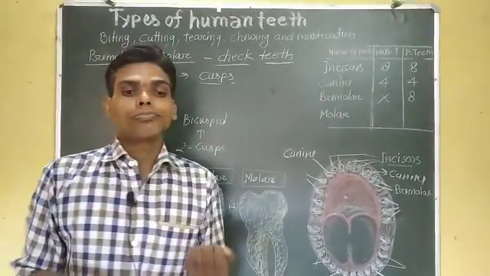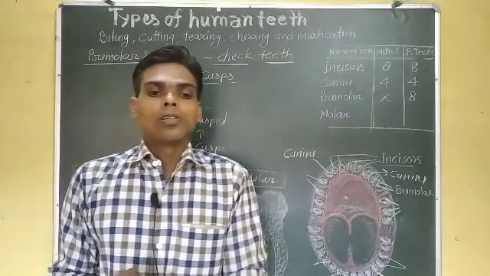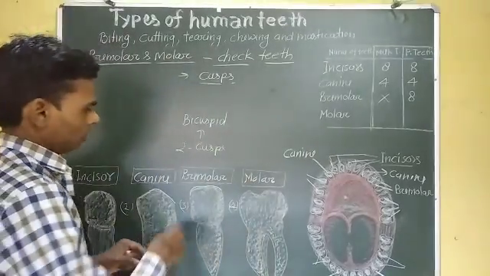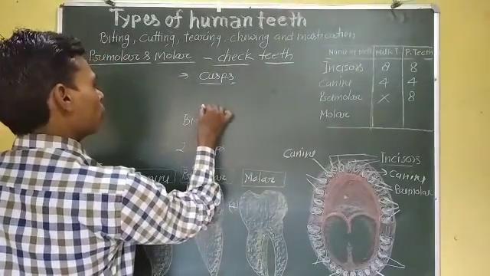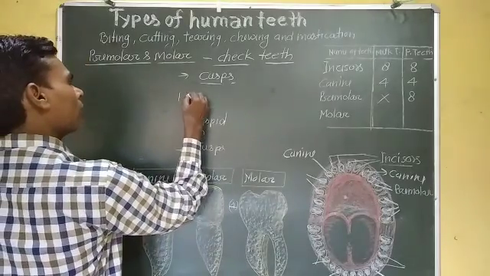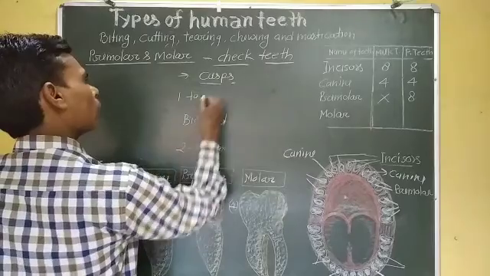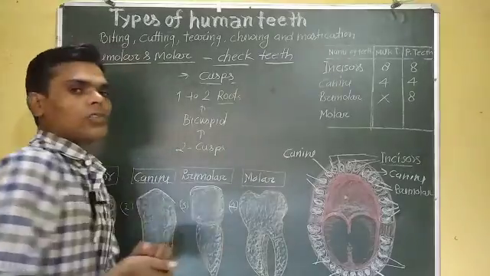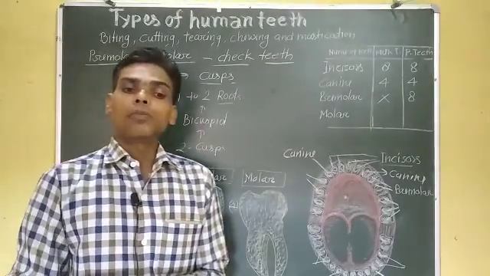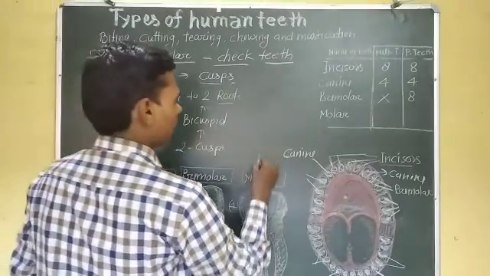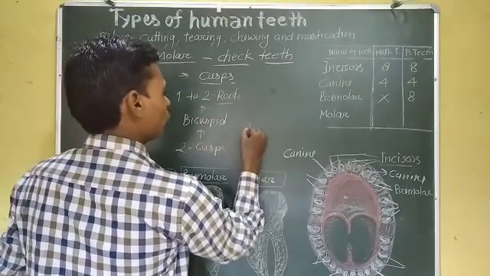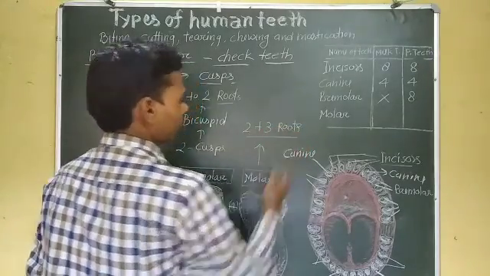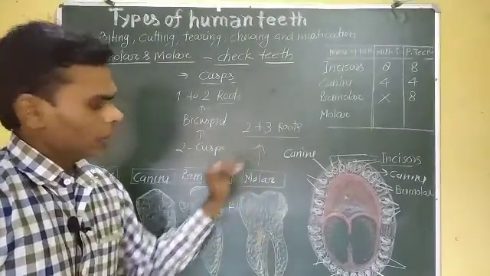Now, the premolars have 1 to 2 roots, but molars have 2 to 3 roots.